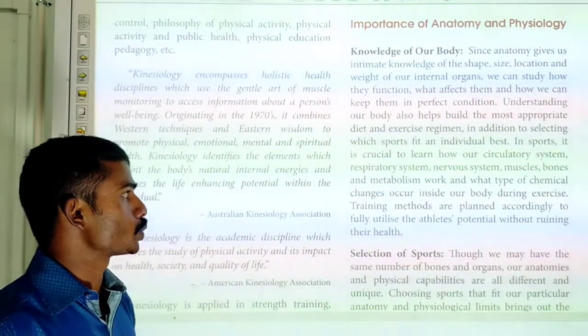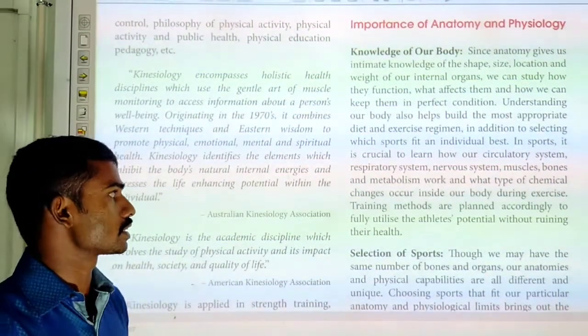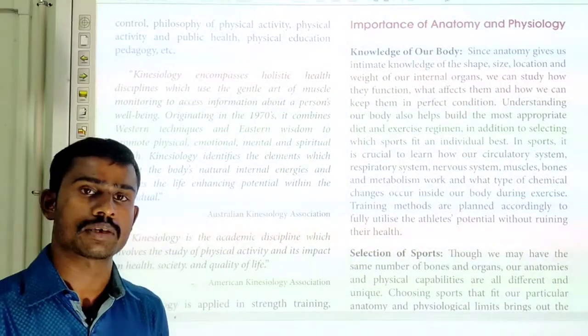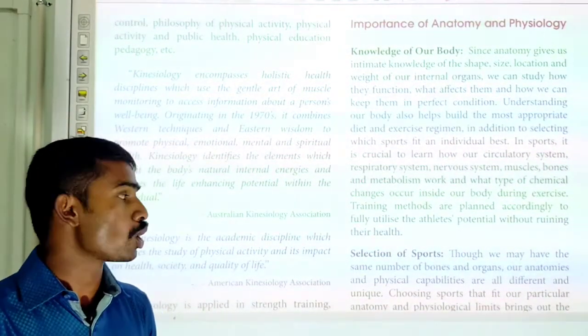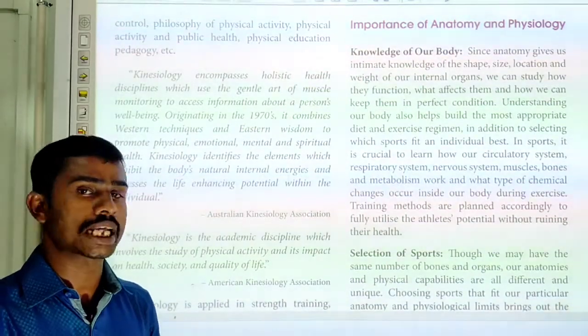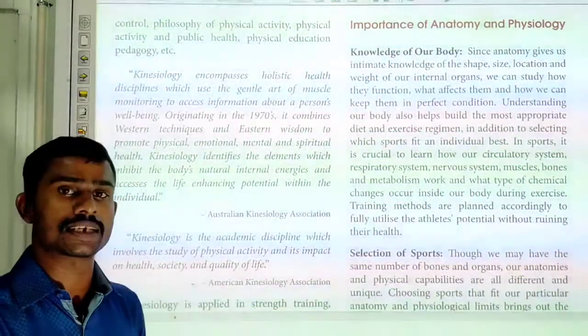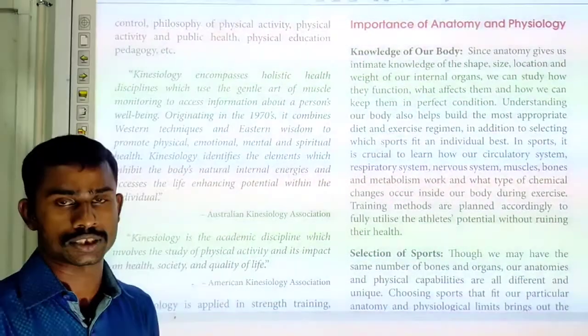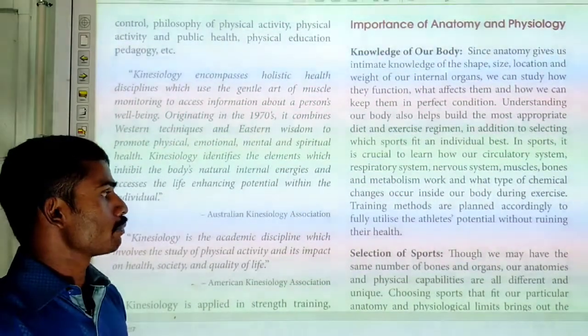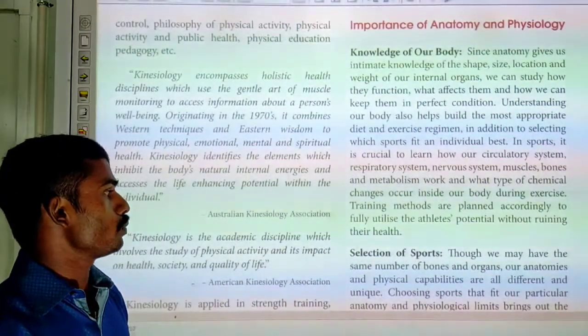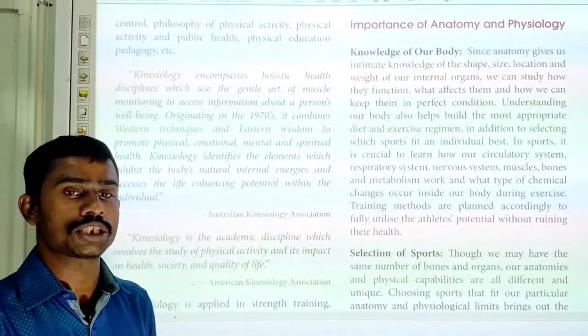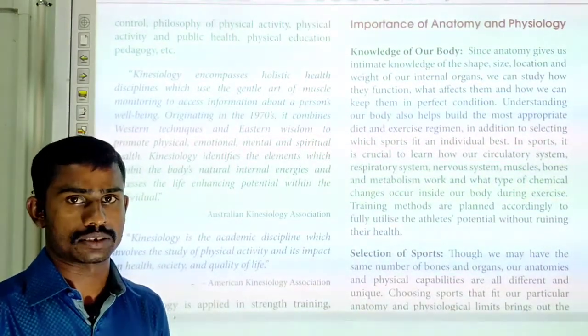In sports, it is crucial to learn how our circulatory system, respiratory system, nervous system, muscles, bones and metabolism work and what type of chemical changes occur inside our body during exercise. Training methods are planned to fully utilize the athlete's potential without ruining their health.